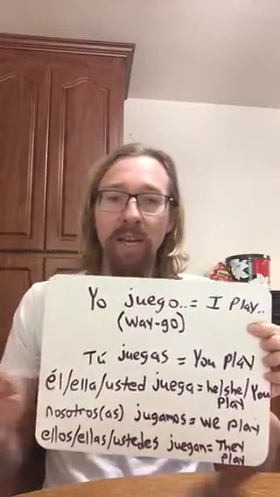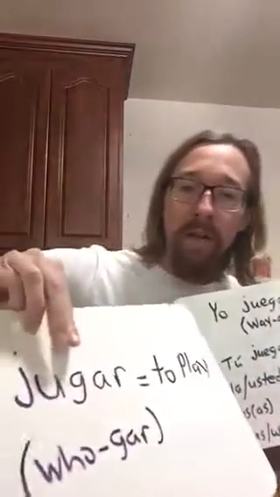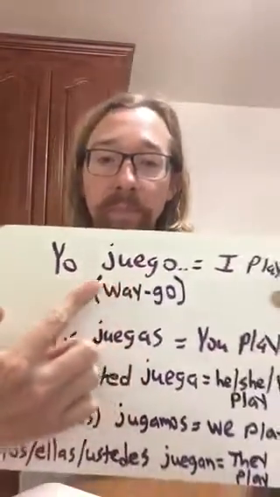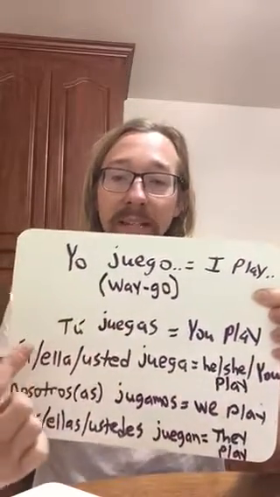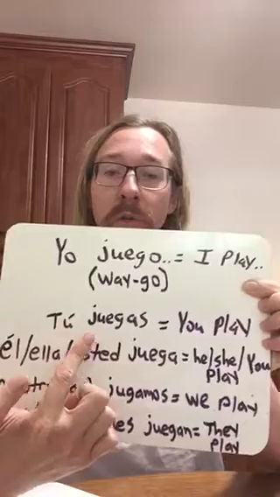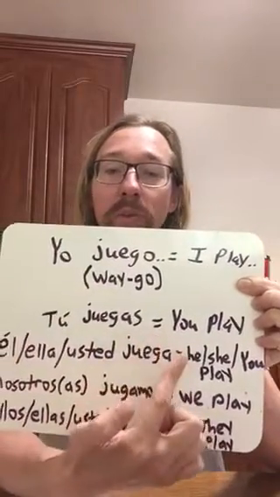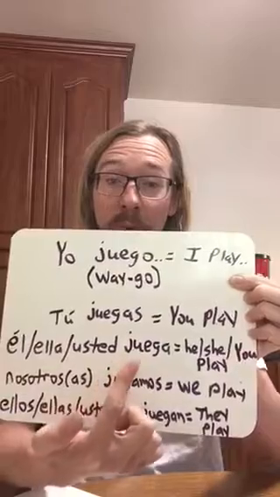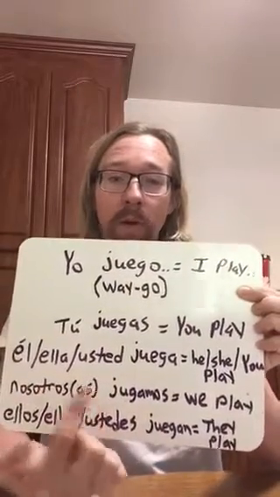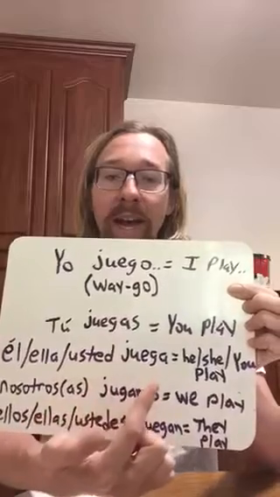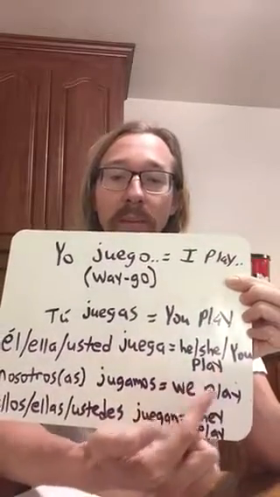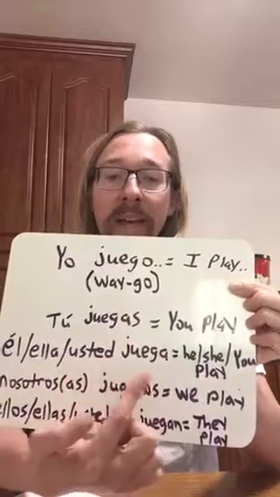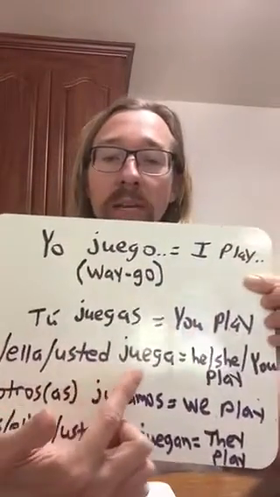Now this is important to notice because this is an irregular verb. Notice how the U in jugar is changing to UE. Yo juego. It does the same for the tú form. The U changes to a UE. Tú juegas, which means you play. And then again, it does it for the él, ella, usted form. Él, ella, usted, juega. He, she, you play. The U seen after the J here changes to a UE.